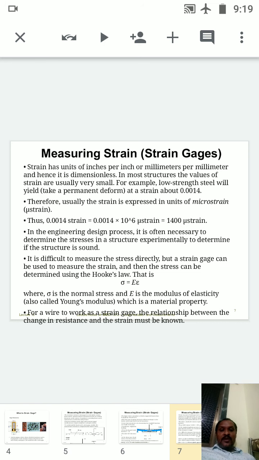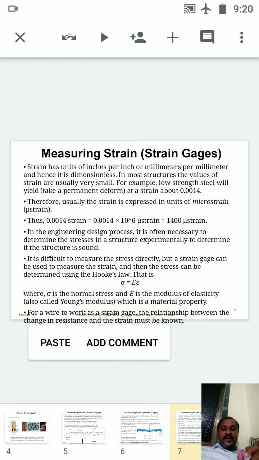For example, low strength steel will take a permanent deformation at a strain of about 0.0014. 0.0014 is your deformation value, which means it is a very minute deflection. You cannot see it with your naked eyes. At that condition your strain will be 0.0014. This is very minute.